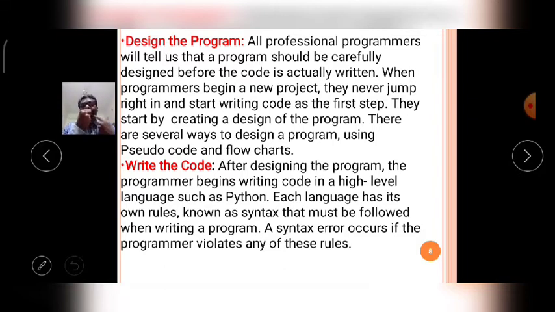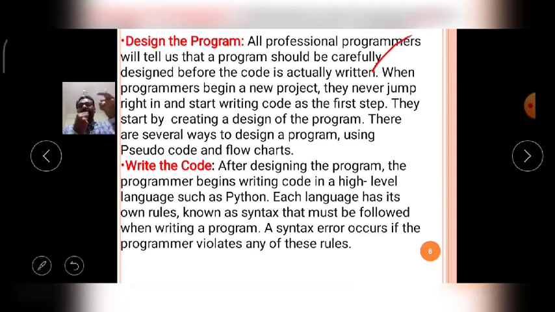Like that, the programmer also does not directly code the program. First of all, in the design mode, he designs the program. Okay, so all professional programmers will tell us that a program should be carefully designed before code is actually written.